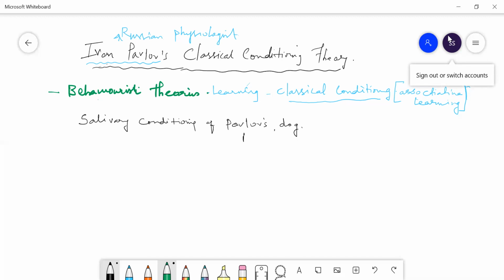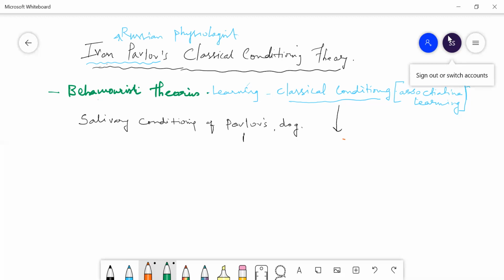First of all, before we move to the experiment, let us understand the classical conditioning, and then we will understand in detail. Okay. Now, see, conditioning. Conditioning is a behavioral psychology.